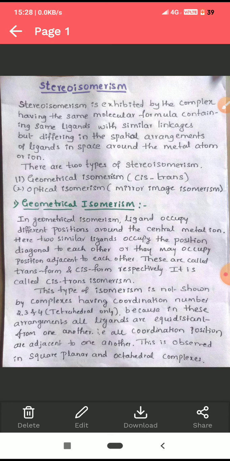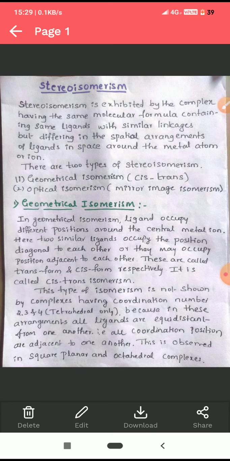Stereoisomerism is exhibited by complexes having the same molecular formula, the same type of ligands and the same type of linkage, but they differ in the spatial arrangement of ligands in space. If the ligand arrangement around the central metal ion is different, then they are called stereoisomers and the phenomenon is called stereoisomerism.